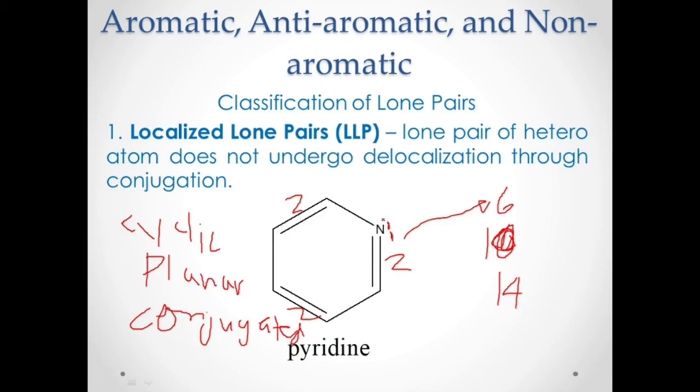And that lone pair there, which is actually found outside the ring, is what we call the localized lone pair, because it will not undergo delocalization because it is found outside. Therefore, there is no conjugation happening on that lone pair. Okay, am I clear? Okay, very good. So that is an example of a localized lone pair.